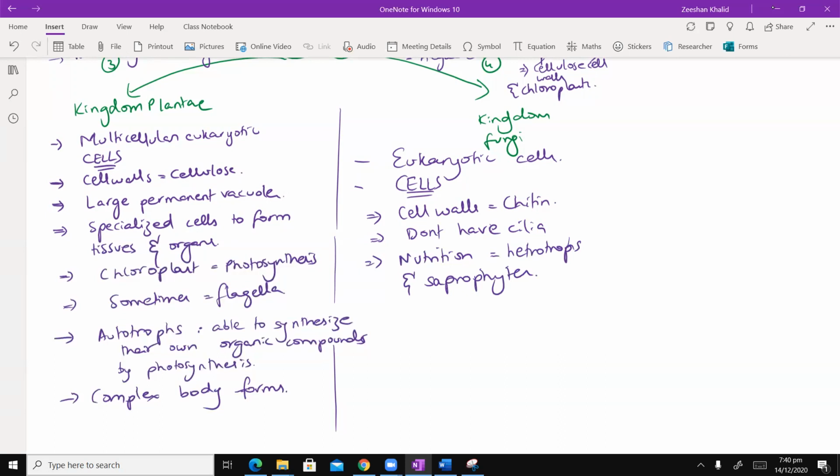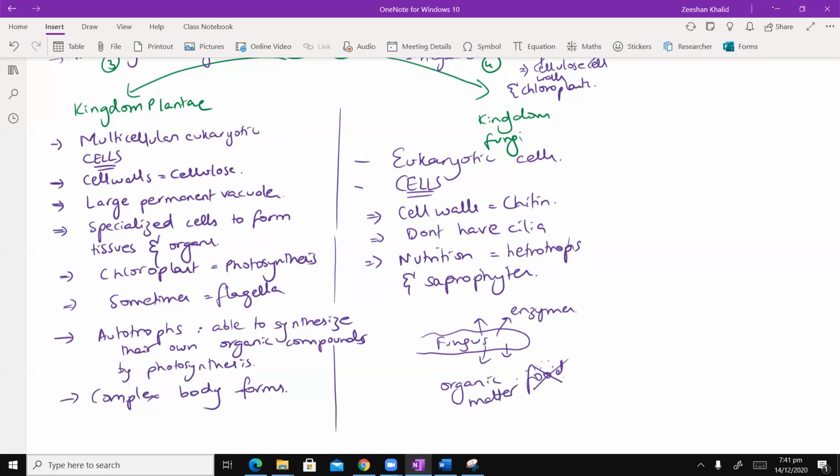Well, what happens is if that's a fungus, for example, what it will do is it will secrete enzymes out of its body, and the enzymes will digest food on the outside. That's food, or मेरे ख्याल से A levels के लिए food बहुत एक simple word है, organic matter on the outside.